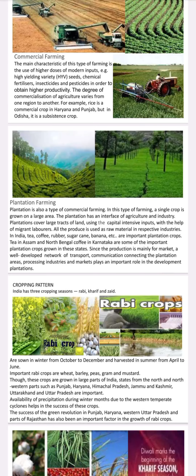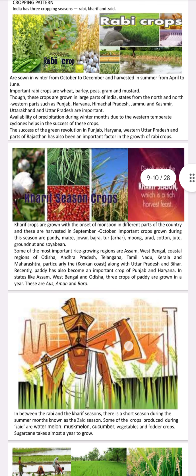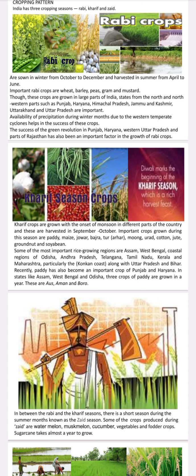Though the crops are grown in larger parts of India, states from northern and northwestern parts such as Punjab, Haryana, Himachal Pradesh, Jammu Kashmir, Uttarakhand and Uttar Pradesh are important. Availability of precipitation or rainfall during winter months due to western temperate cyclones helps in the success of these crops. The success of the Green Revolution in Punjab, Haryana, Western Uttar Pradesh and parts of Rajasthan has also been an important factor in the growth of Rabi crops.